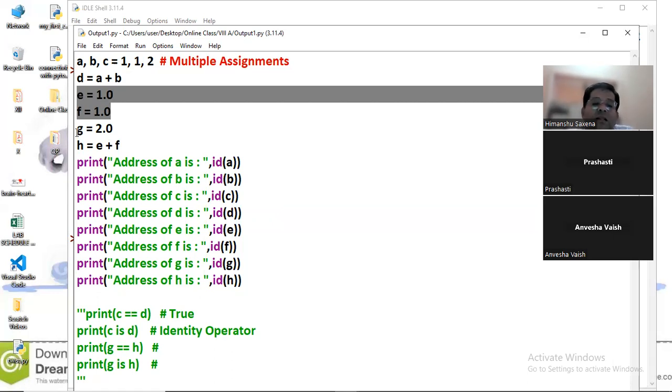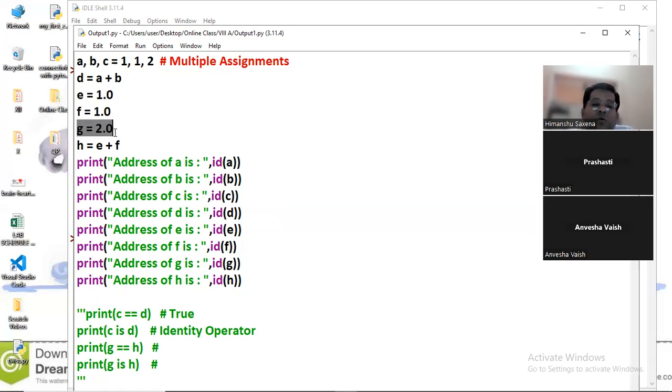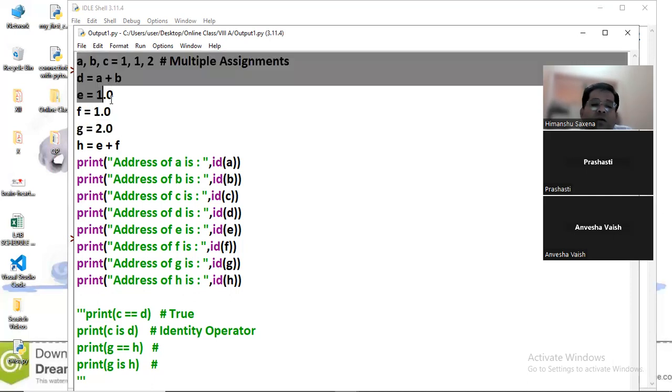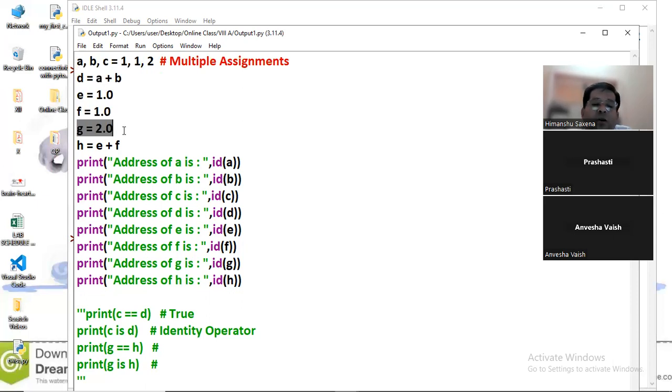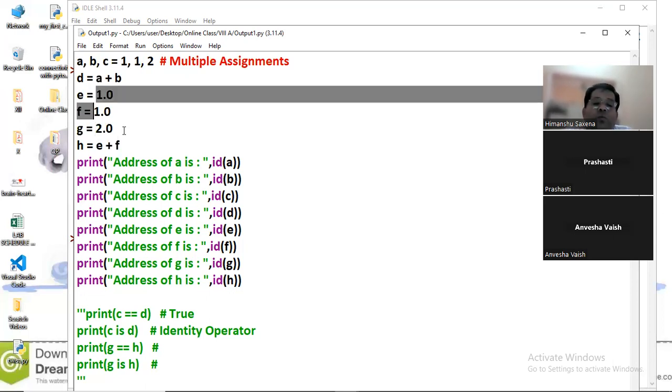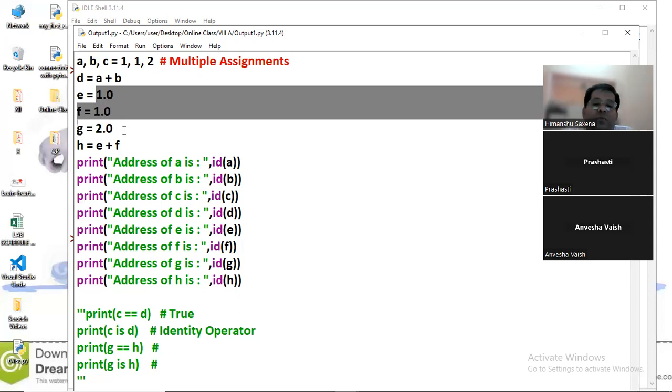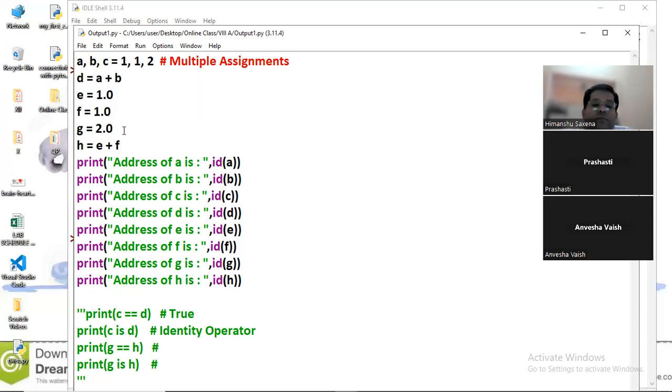Here the G variable is 2.0 and none of the variables is holding that value. It means G has a separate memory location which is not shared by any other variable. At last, we have added both the values E and F. So what will come in E and F? 1.0 plus 1.0 will become 2.0. Let us quickly run this program first and see the result.